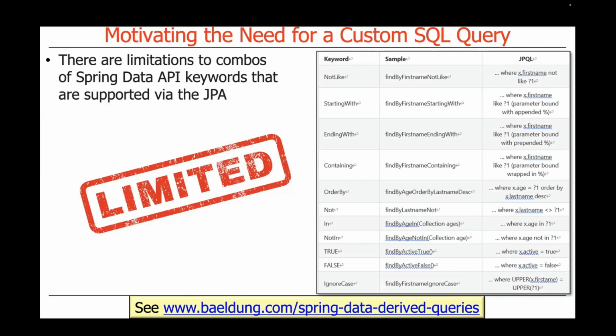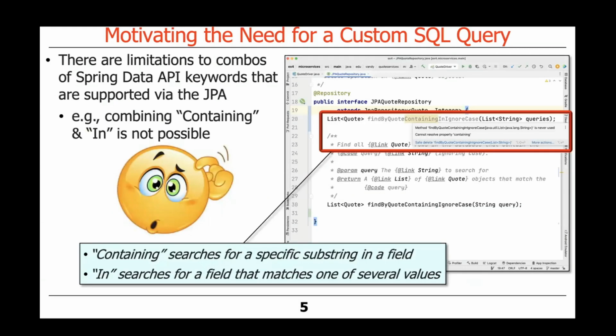Why do we need to do this? Well, first and foremost, there are some limitations on how you can combine Spring Data API keywords in order to get functional queries. In particular, one of the more curious ones, a bit of a head scratcher, is you cannot write a query method that combines containing with in.